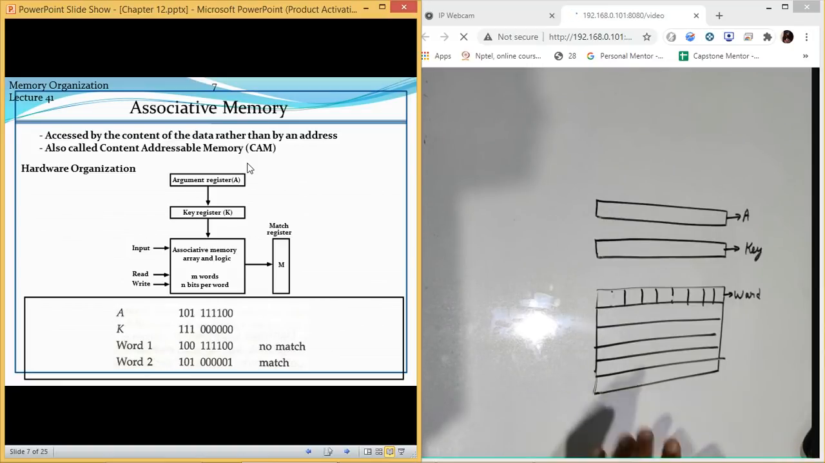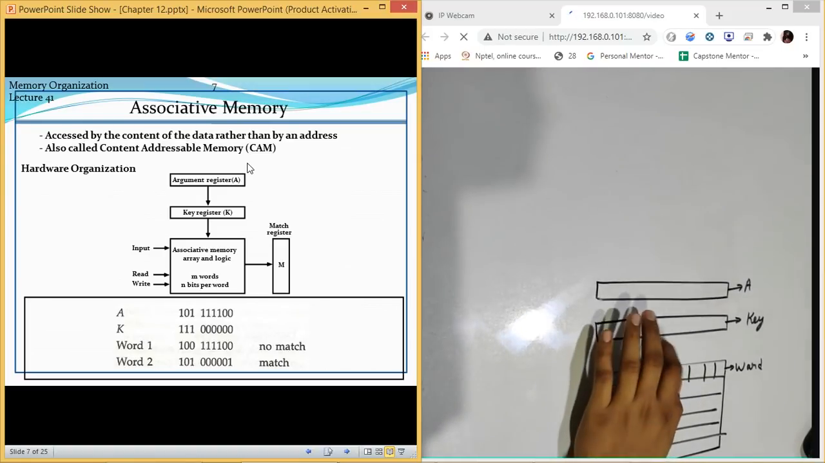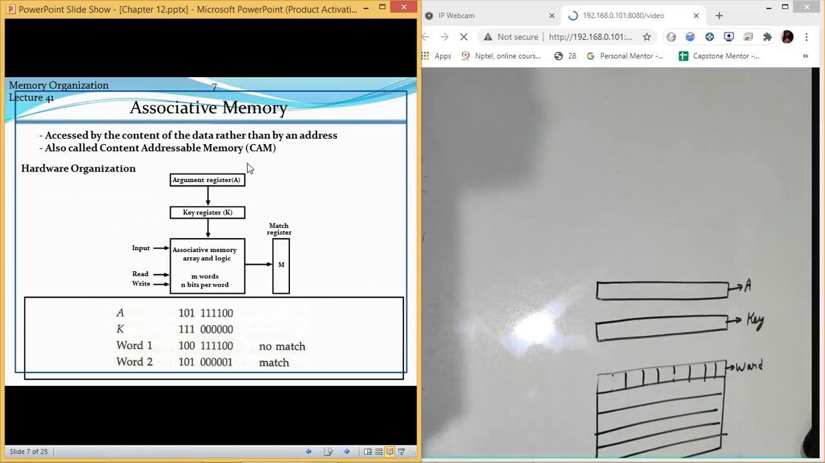Now, this was about the word, how the data is stored. Now let us talk about the key. It is very important. Key is used to ease the process of searching. Just see, if I have 8 bits of data and I have to search all the 8 bits, I want to compare all the 8 bits, it will be a very long process.